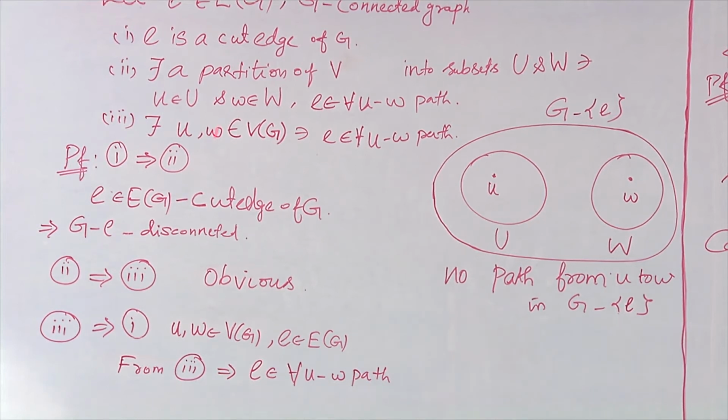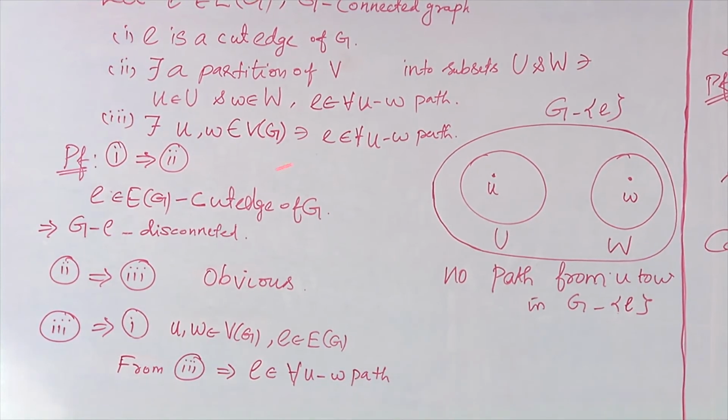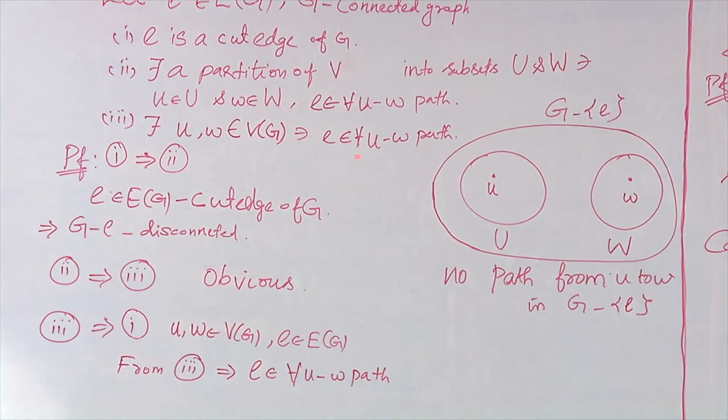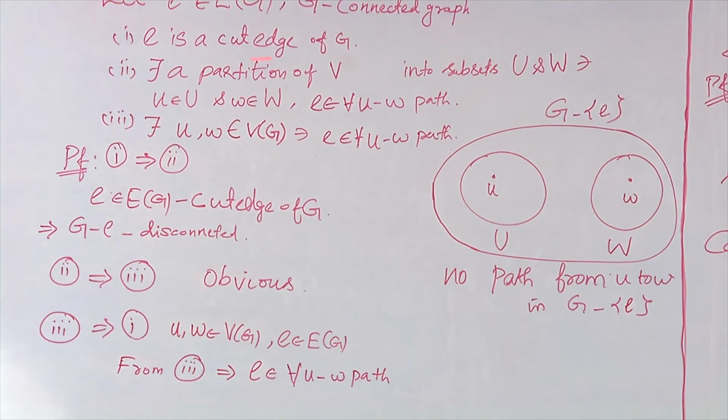So 3 implies 1. For 3, what I am going to assume is the existence of vertices u and w in V of G such that the edge e is in every uw path. So this statement I am going to assume. I am going to prove e is a cut edge of G.